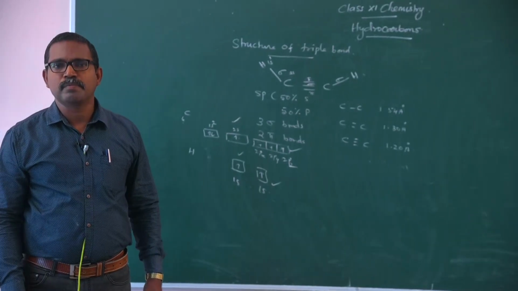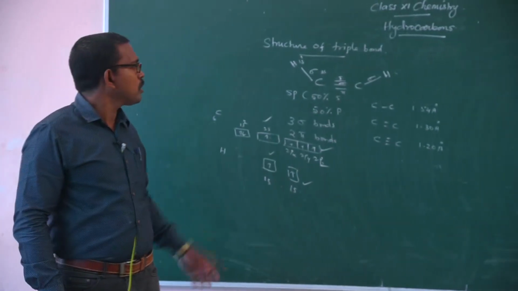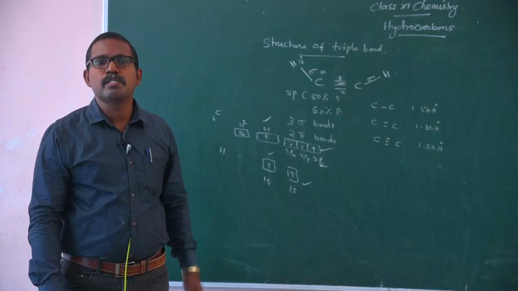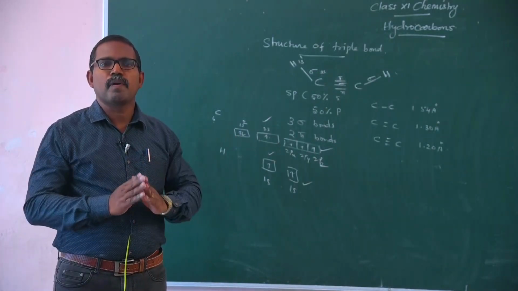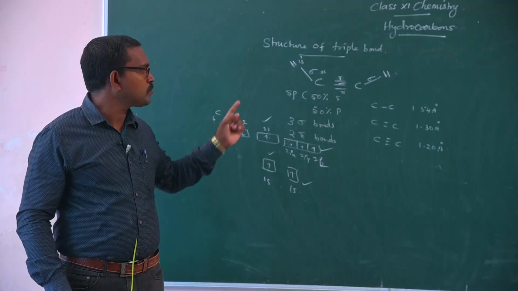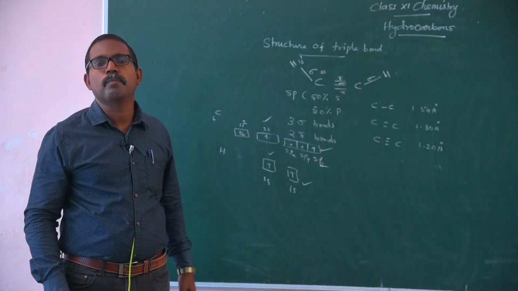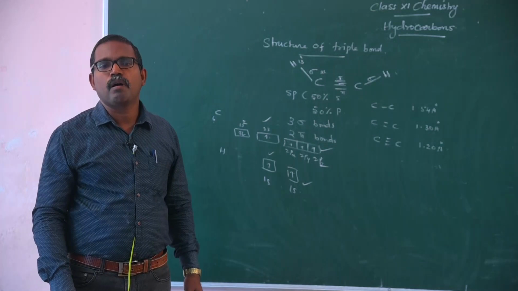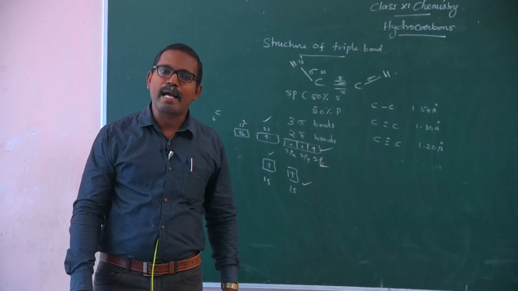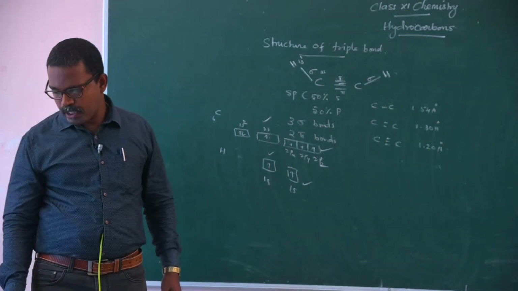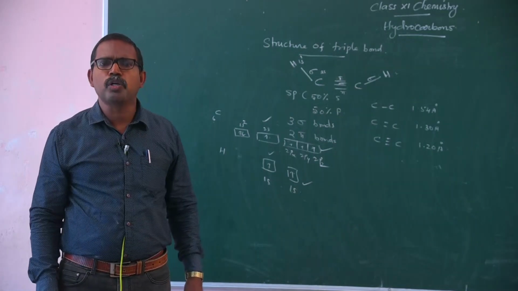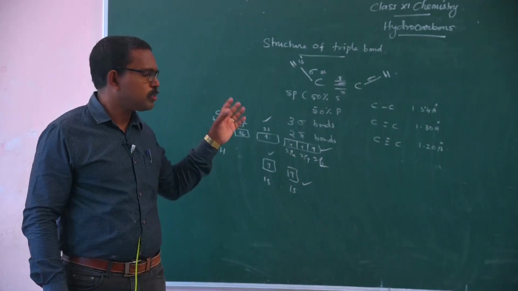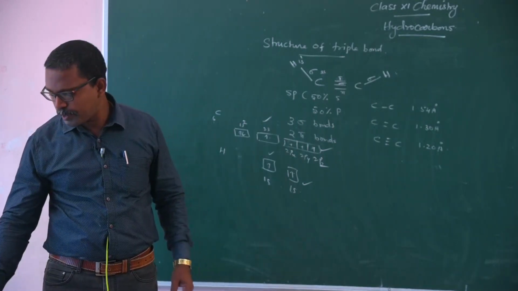Simply say, the triple bond has one sigma bond and 2 pi bonds. Pi bonds are formed by lateral or sidewise overlap of atomic orbitals, and the sigma bond is formed by head-on, linear or axial overlap. Ethyne is a linear molecule with bond angle 180 degrees.